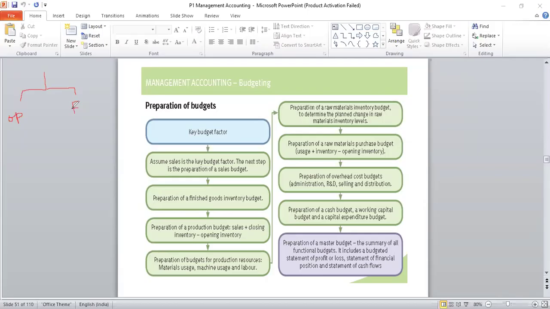Preparation of a cash budget, a working capital budget, and a capital expenditure budget. Then all these budgets together. Once they prepare the capital expenditure budget and cash budget, they will also be able to prepare a budgeted balance sheet, and a budgeted cash flow also will become possible for them to prepare. So all of them together, the list of operating budgets and the list of finance budgets, all added together, combining them, the comprehensive budget is called a master budget. All of them consolidated or brought together into one budget, that budget is called a master budget.